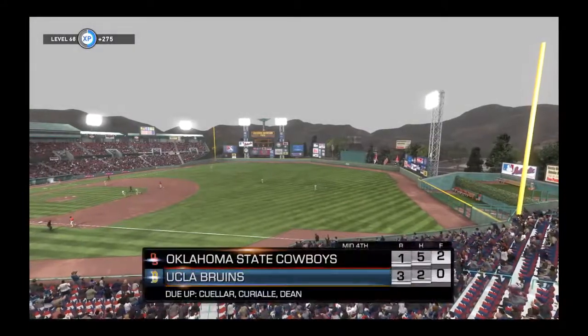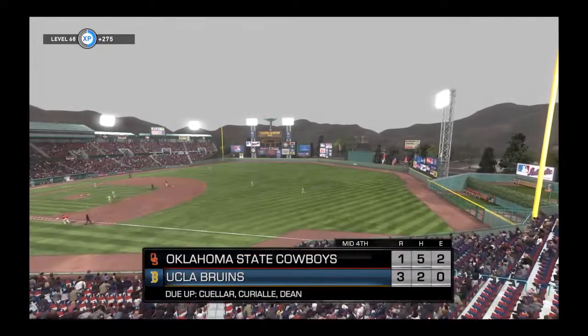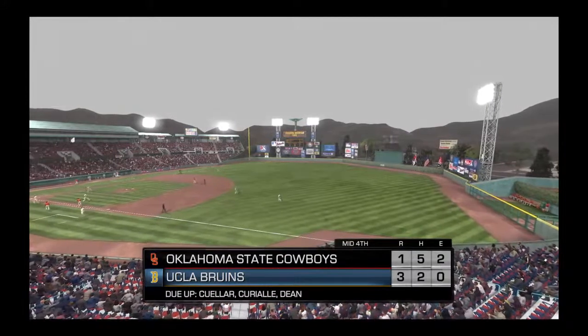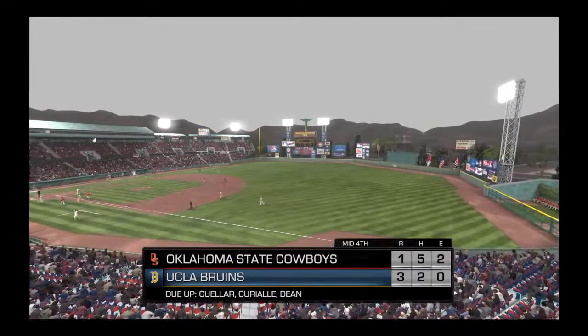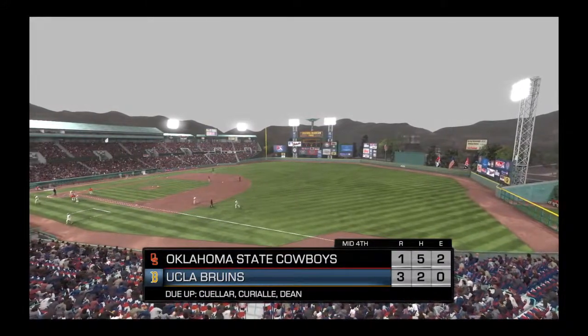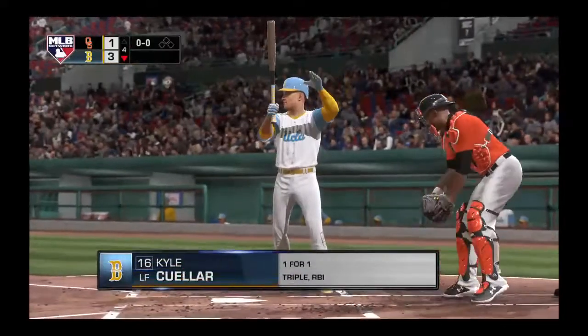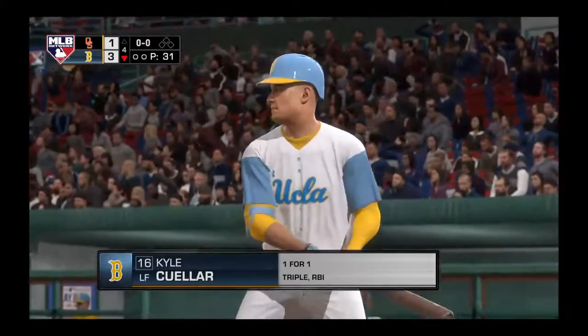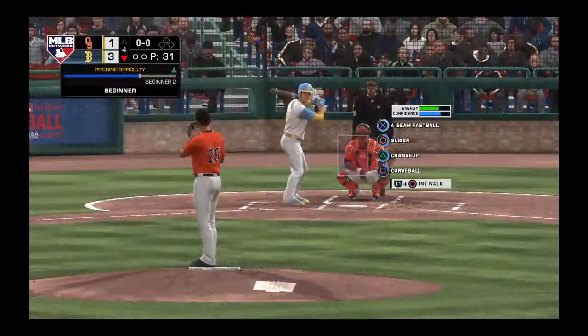So 1 run, 2 hits, including the home run. No errors, and no one left. On now to the bottom half of inning number 4. All right-handed hitters in front here. Garcia ready to go in the bottom of the 4th. And coming forward, the rookie outfielder, Kyle Cuellar.